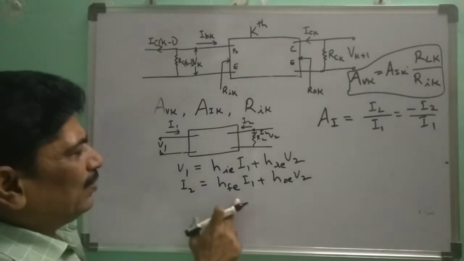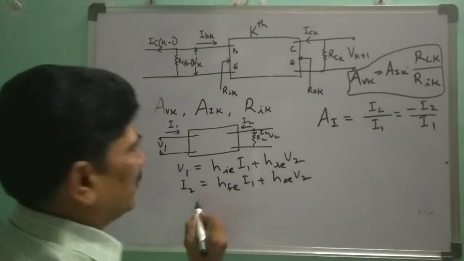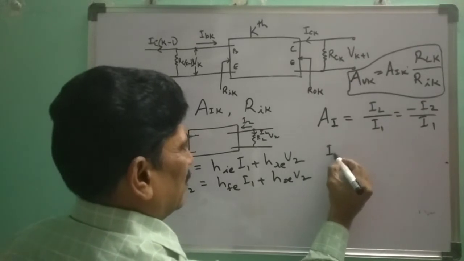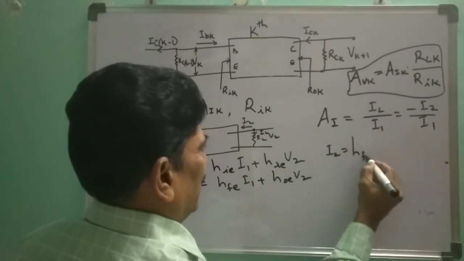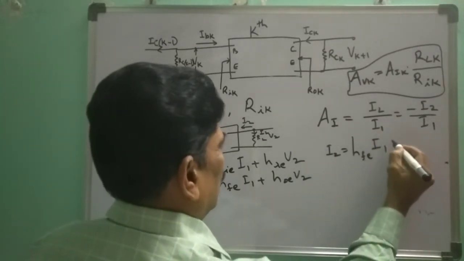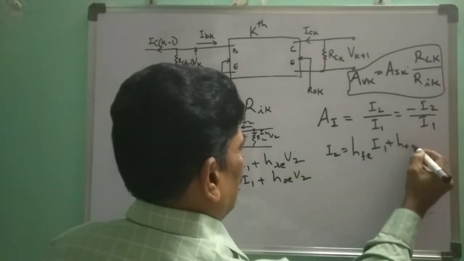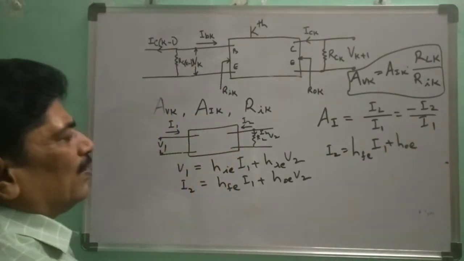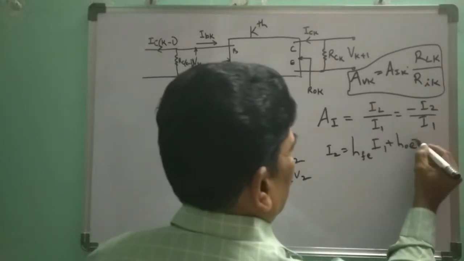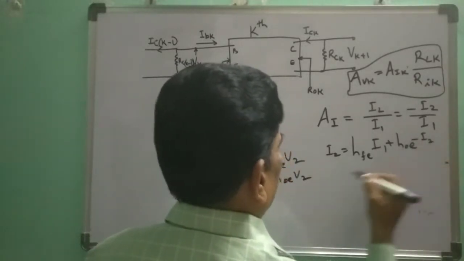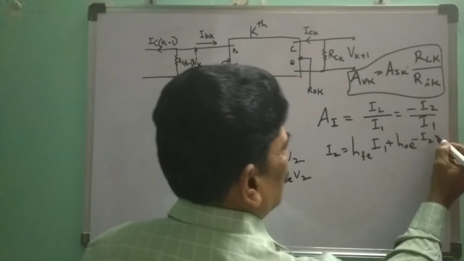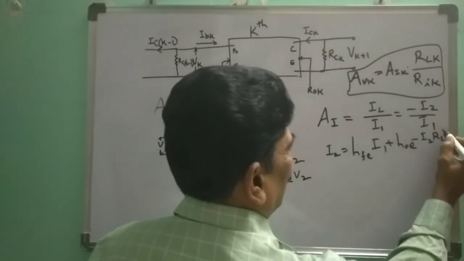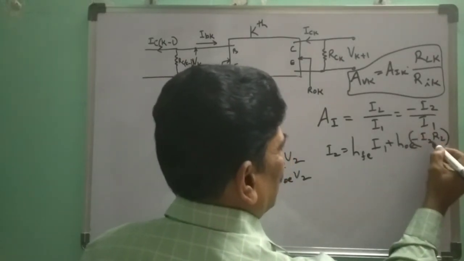And what is V2? V2 is minus I2, that is IL, into RL. So minus I2 into RL. IL is nothing but minus I2.